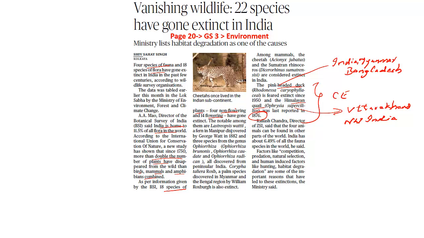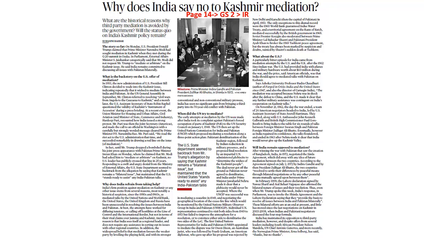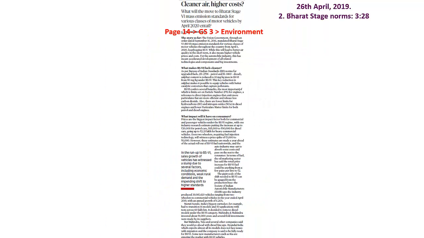Now let's look into the next article. This article, why does India say no to Kashmir mediation? We have been discussing this particular issue since 23rd of this particular month. So kindly look into our earlier CNAs for this issue. Let's look into the next article. This article is speaking about the BS6 norms. We have discussed it on 26th of April 2019 as a second topic. So kindly look into it for the same.